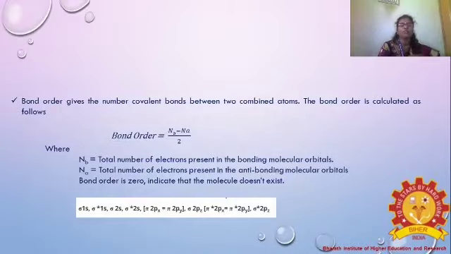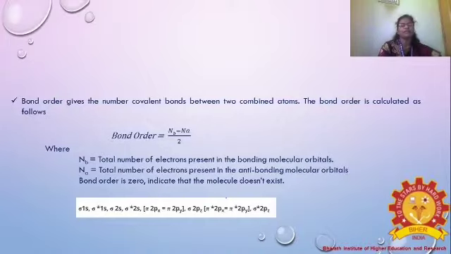So what is the meaning of bond order? The bond order gives the number of covalent bonds between two combined atoms. The bond order is calculated using the following formula: (Nb minus Na) divided by 2. That is capital N small b minus capital N small a, divided by 2.